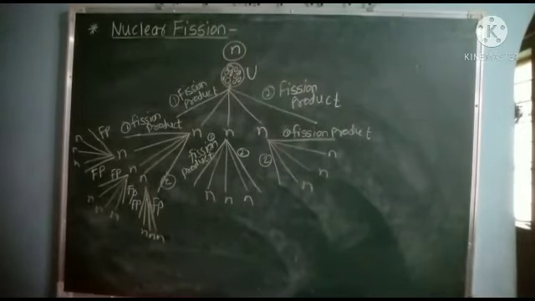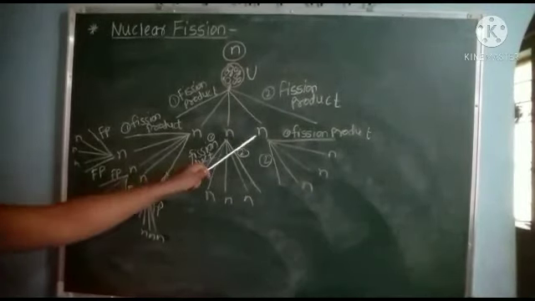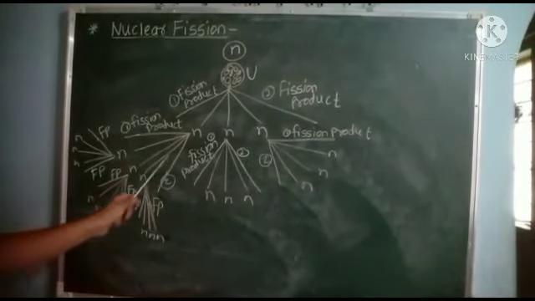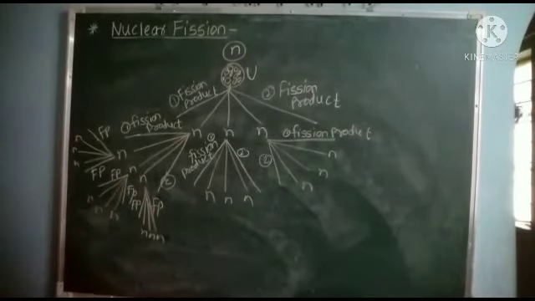This means when one uranium nucleus undergoes nuclear fission, 3 neutrons are emitted, which subsequently cause further fission into 3 neutrons and 2 fission products each. Therefore, it will produce 9 neutrons. Such a chain continues by itself.